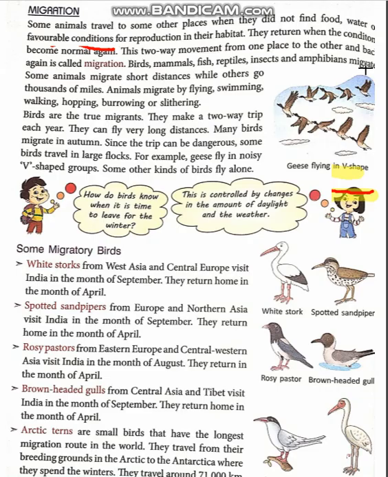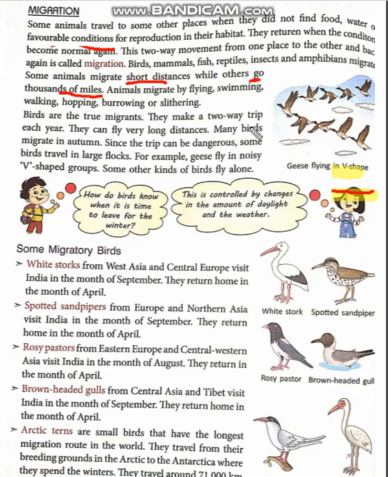Many animals do migration because they all want the basic survival needs, that is food, water and shelter, and they also want to reproduce their own kind. So birds, mammals, fish, reptiles, insects, and amphibians migrate from one place to other. Some of them migrate a short distance and some migrate a longer distance. The long ones may be up to thousands of miles. Such a long distance.